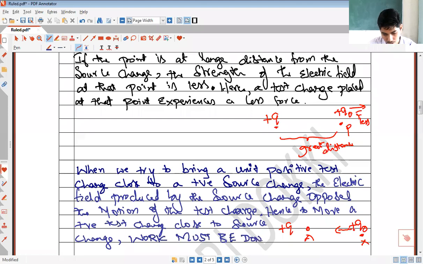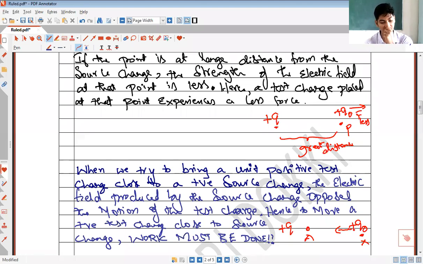Work must be done. We must do some work in order to push this test charge from one point to another point which is close to the source charge. You must do some work on it.